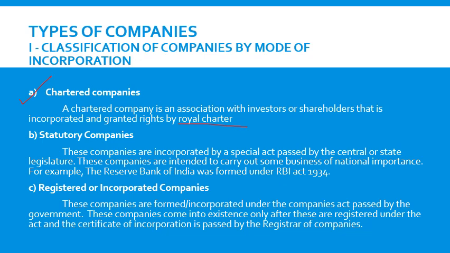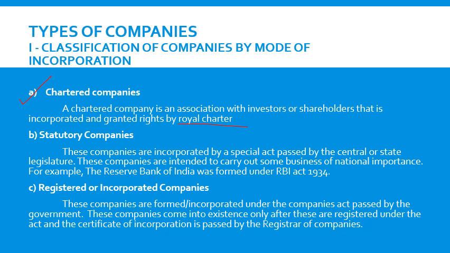So these are the companies which came into existence by granting rights by a royal charter. One example of these chartered companies was the British East India Company, which was there in India at the time of British rule. But unfortunately, now there are no chartered companies in India. So chartered companies refers to those companies which came into existence by a royal charter.